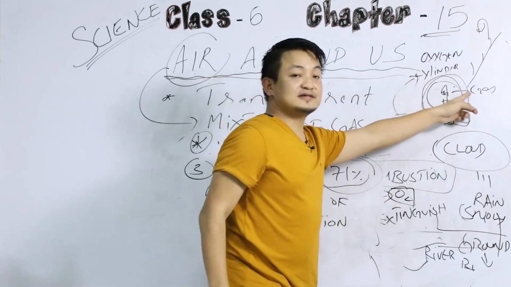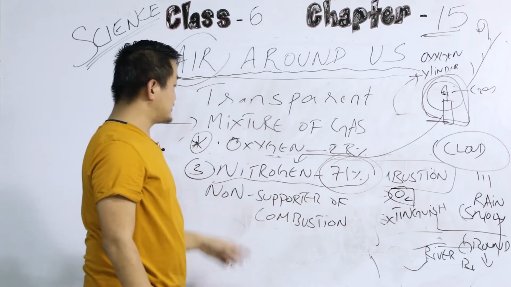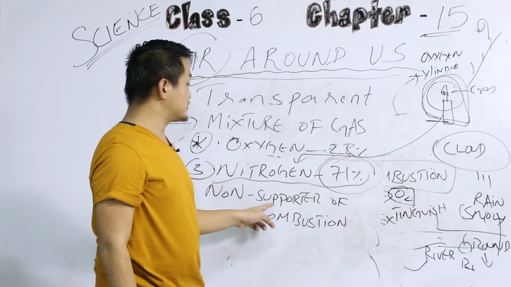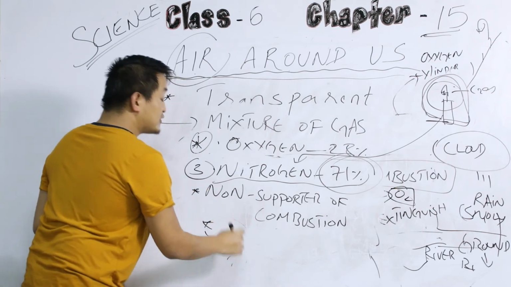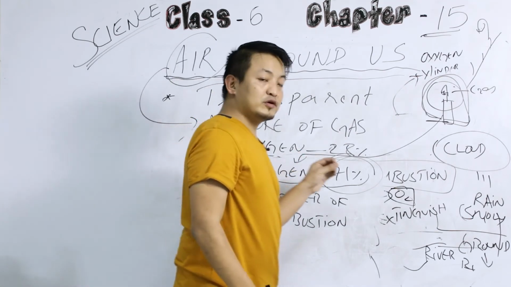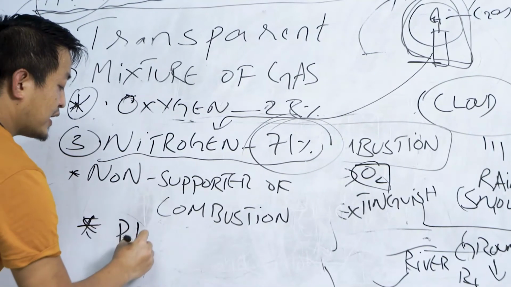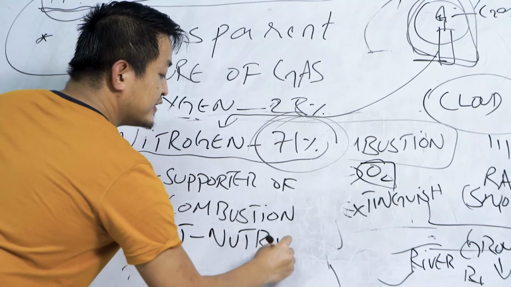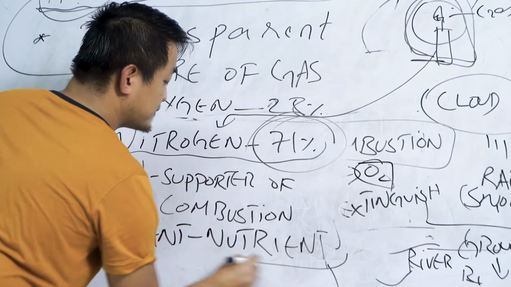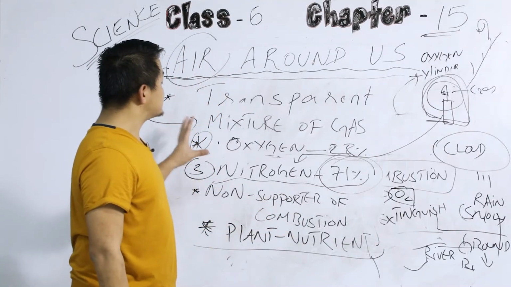So what is that gas? That gas is nitrogen, okay? Nitrogen is a non-supporter of combustion. And one very important thing for nitrogen is it is very important for plants, okay? Plant nutrient. That means plants need this for healthy growth. Clear? So we are done with the 3 points.